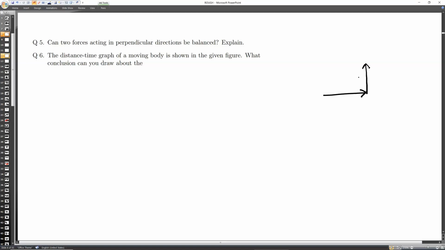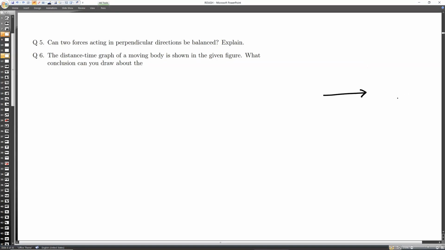No, they cannot be, na? Let's suppose you are having a matchstick, and a person is applying a force on this one. Is it possible that this stick will not rotate? It will rotate, na? Yes.